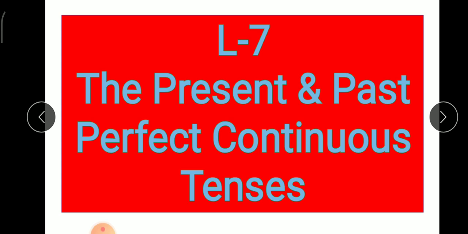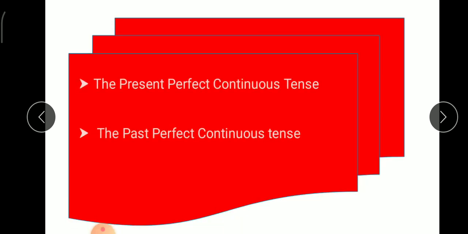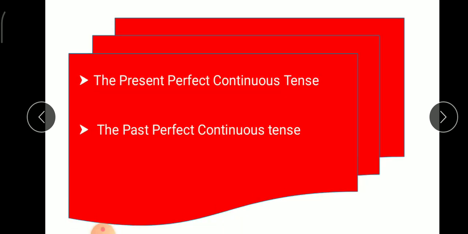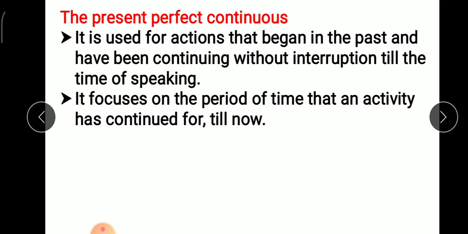Today we are going to learn about the present and the past perfect continuous tenses. In this lesson we will learn about the present perfect continuous tense and the past perfect continuous tense, their uses and the structure. The present perfect continuous is used for actions that began in the past and have been continuing without interruption till the time of speaking. It focuses on the period of time that an activity has continued for, till now.